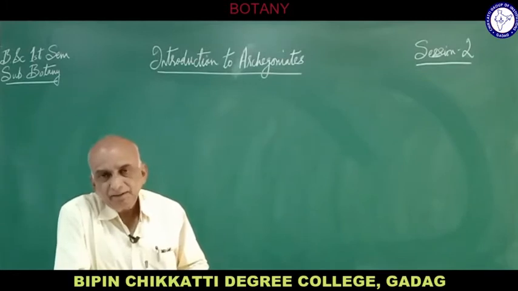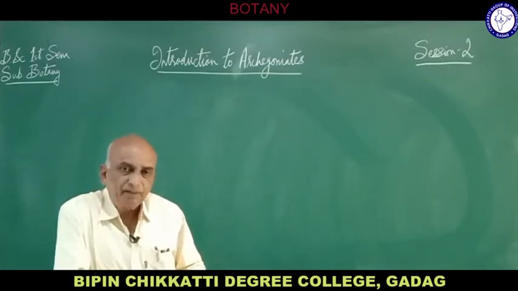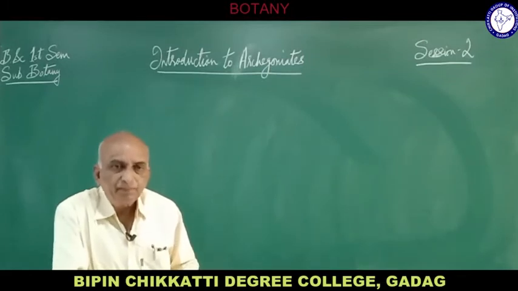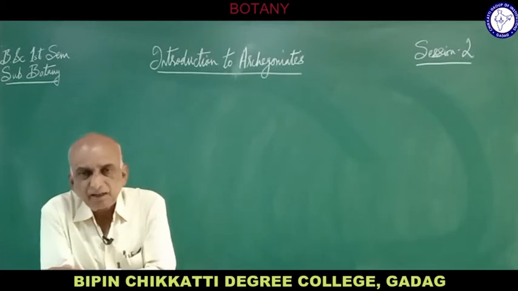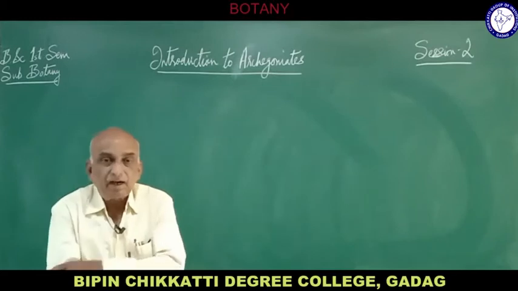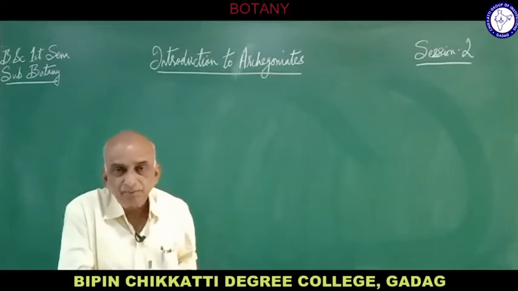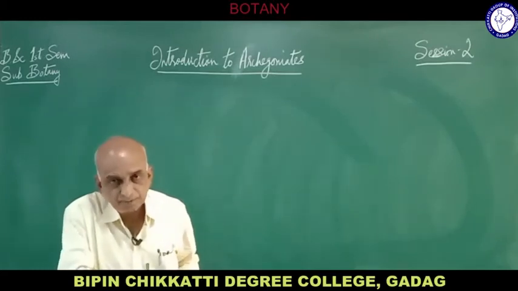In the previous part, when we studied fungi, we did not come across such structures. Of course, there are sex organs involved in sexual reproduction, but we don't come across structures like Archegonia as found in bryophytes, pteridophytes and gymnosperms.